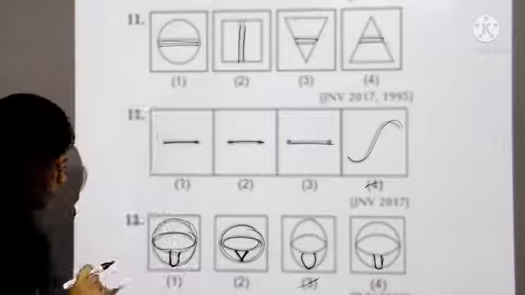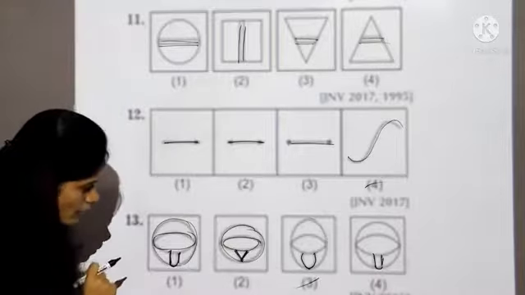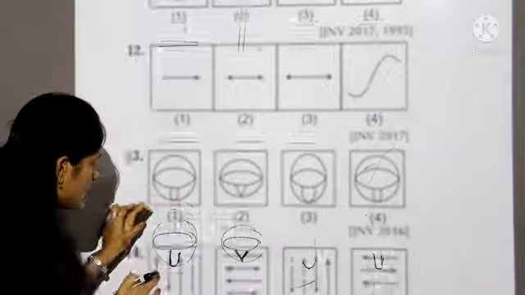Let's take 14th question. Here in this 14th question, all the boxes are having 4 arrows. 2 boxes are in vertical, 2 boxes are in horizontal.